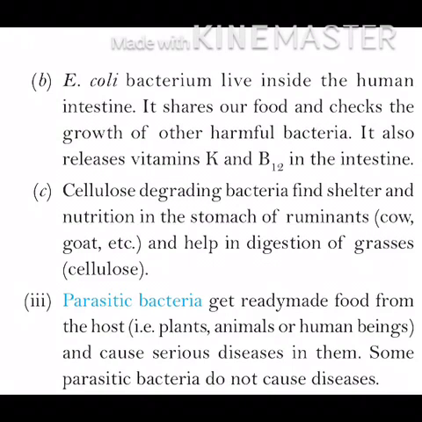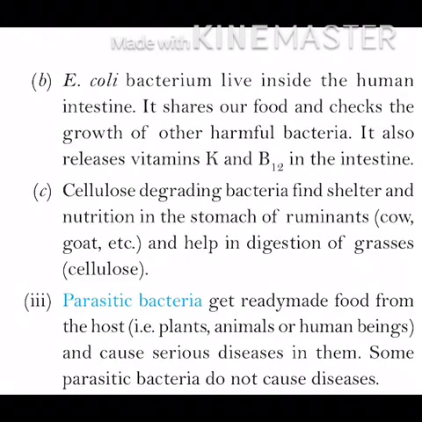Next category is parasitic bacteria. Parasitic means they live on the body of another organism or they depend upon another organism for nutrition and shelter. Parasitic bacteria get ready-made food from the host. Host may be plants, animals or human beings and they cause serious diseases in them.